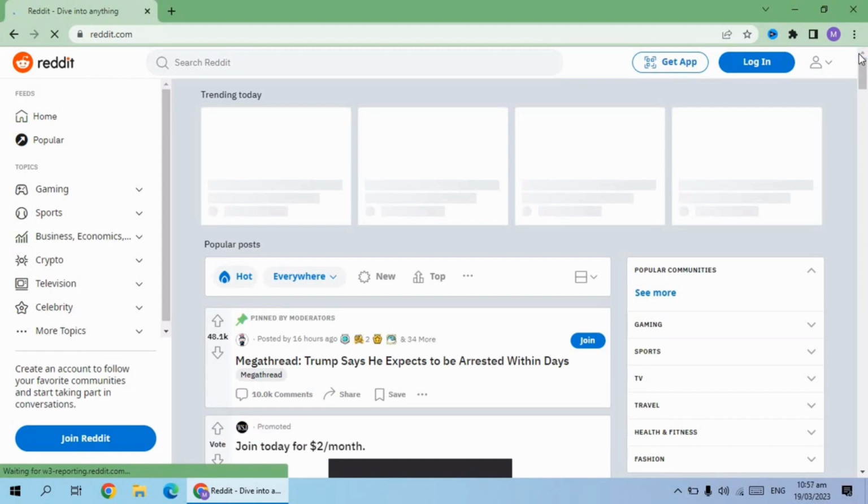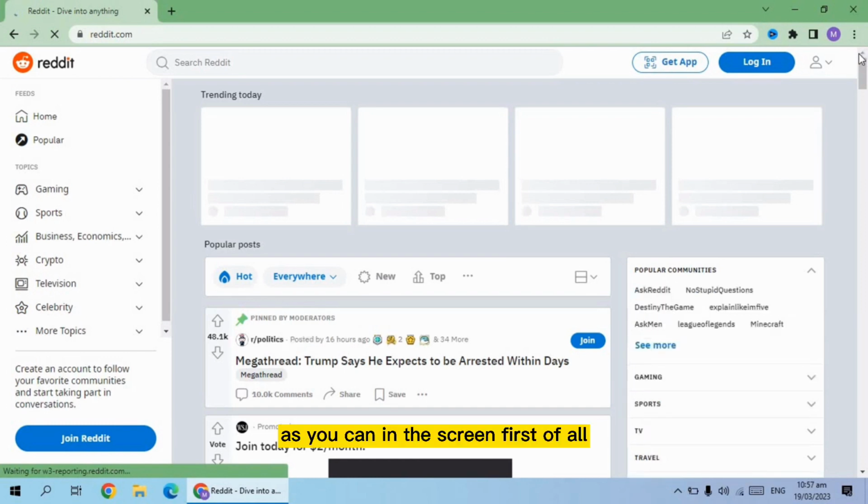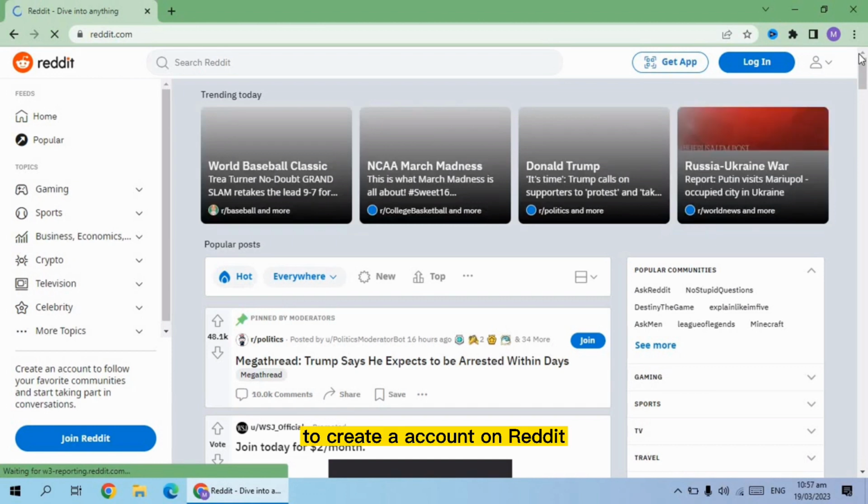Let's start. Friends, as you can see on the screen, first of all, our work is that we can create an account on Reddit. So guys, let's start to create an account on Reddit.